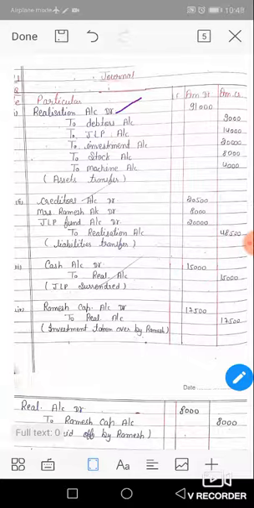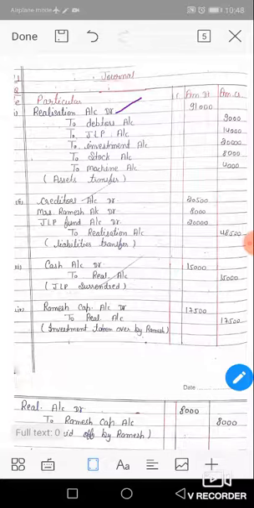In the last class, we saw that in the realization account, we transfer all assets to the debit side of the realization account. So the first entry is for all assets excluding cash and partners' capital account balances, because the cash balance will be transferred to the cash account and partners' capital balances will be transferred to the partners' capital accounts.